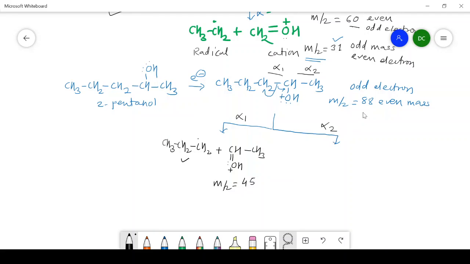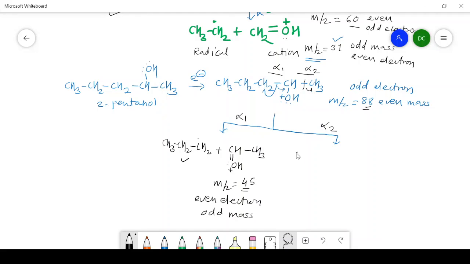Now here look, m/z value is 88, it is even mass odd electron, but here the m/z value is 45, that means it is even electron and odd mass species. This is the first route. Then the second possibility, that is alpha 2. According to alpha 2, this bond is going to break and we get CH3 radical and the remaining part as a cation.